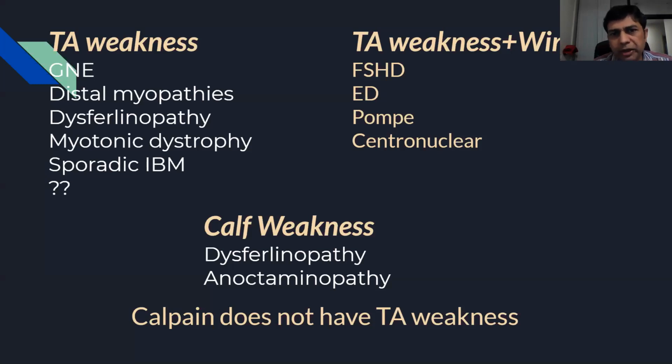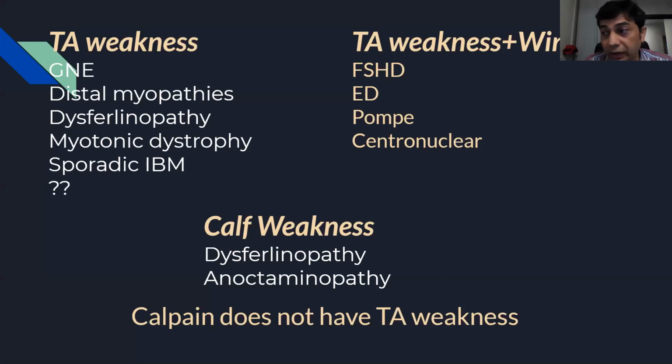Emery-Dreifuss: remember patients of Emery-Dreifuss have a lot of contractures, and they can easily have winging and a TA scapuloperoneal pattern. Remember Pompe's is a treatable disease. We know that patients come with typical breathlessness, but they can easily come with a scapuloperoneal pattern. You must know that Pompe can also come like that, and centronuclear myopathy. One very typical point, inability to stand on the toes, will be a clincher. It indicates dysferlinopathy or anoctaminopathy.